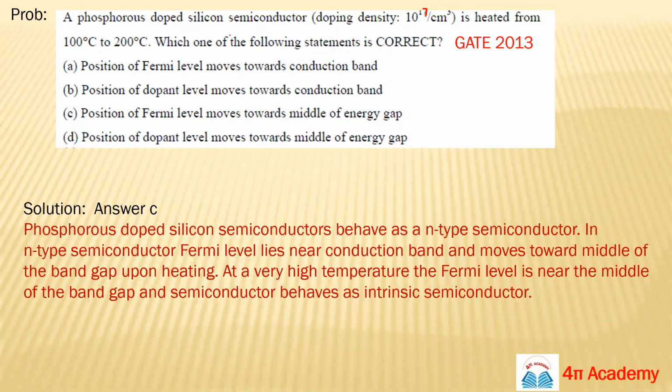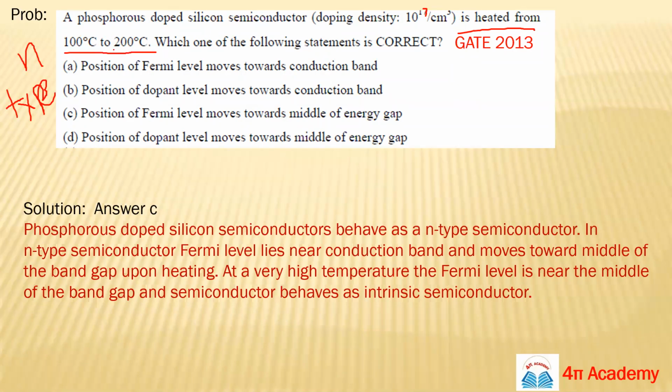See what they are doing. They are heating your doped semiconductor, phosphorus doped silicon. So it will be an N-type semiconductor, right? Yes, it's an N-type semiconductor, and they are increasing the temperature from 100 to 200 degrees Celsius.